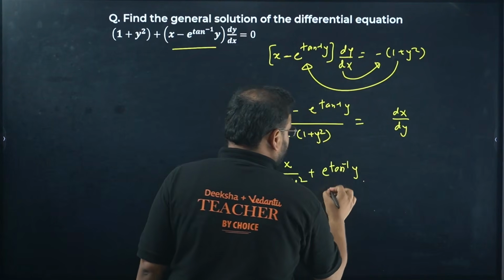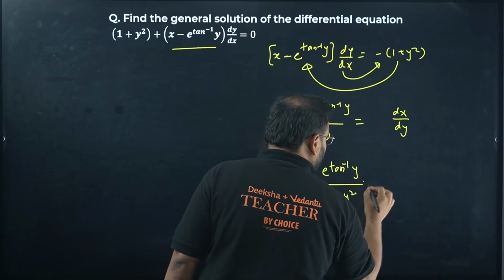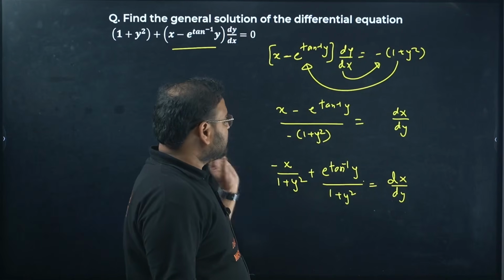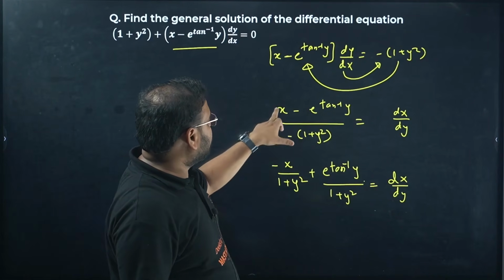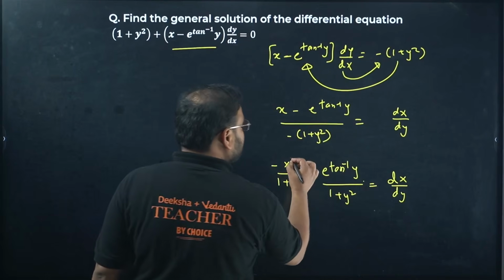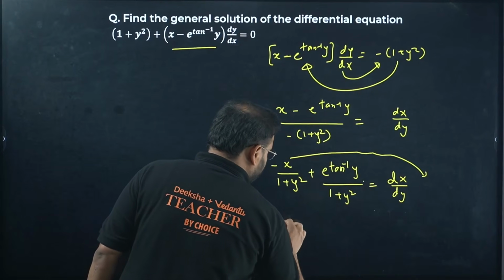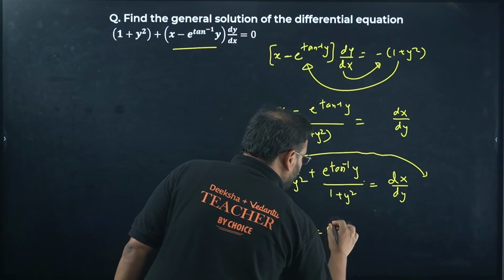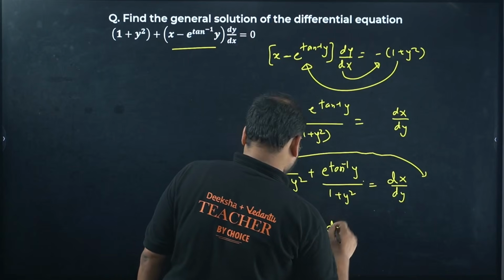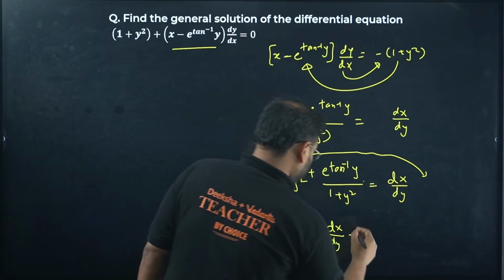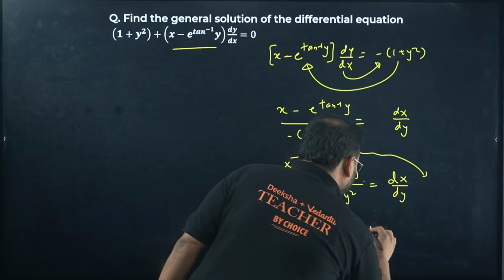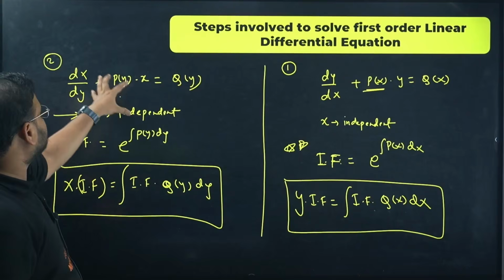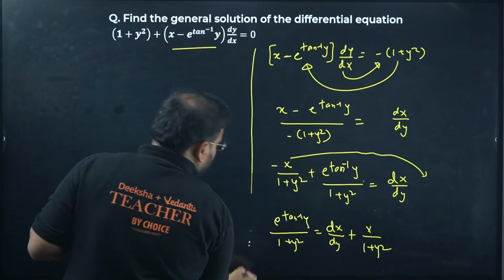Tan inverse of y and 1 plus y square become dx plus dy. Let me write one last step properly and you'll get it. Check here, I have separated this over this minus sign. This becomes minus, this becomes minus and minus, so plus. Now make this term shift to that side. So we have e power tan inverse of y over 1 plus y square equals dx upon dy plus, this minus becomes plus, x upon 1 plus y square. I know this term should be on the left, no actually, because in the standard form we have dx by dy plus the term on the left-hand side. So let me write that just to make things easy for us.